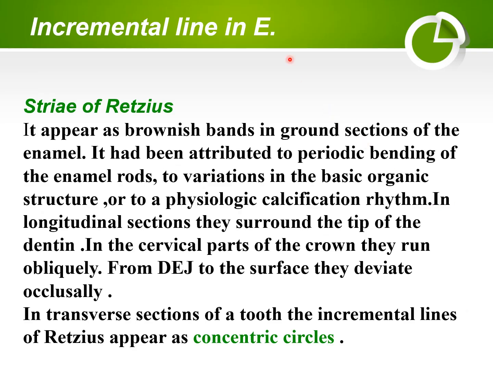Incremental lines present in enamel are three. First, striae of Retzius, which appear as a brownish band in ground section of the enamel. It has been attributed to periodic bending of the enamel rod, to variation in the basic organic substance, or to a physiologic calcification rhythm. In the longitudinal section, they surround the tip of the dentine. In the cervical part of the crown, they run obliquely from the dentino-enamel junction to the surface. They deviate occlusally. In the transverse section of the tooth, the incremental lines appear concentric, like the rings of a tree.